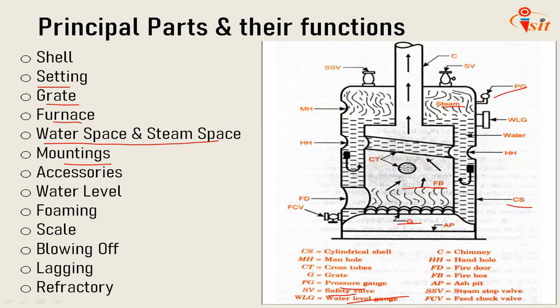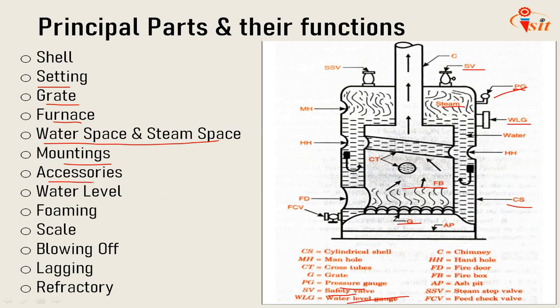Here PG is shown, the pressure gauge, and the water level indicator is WLG. These are termed as mountings, and a boiler cannot work safely without them.